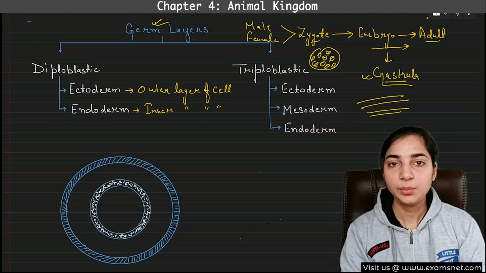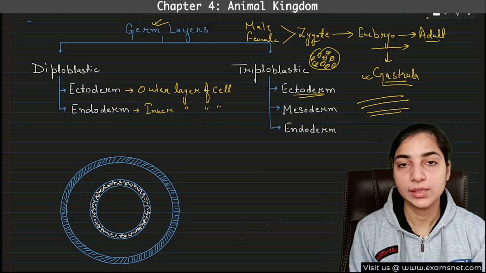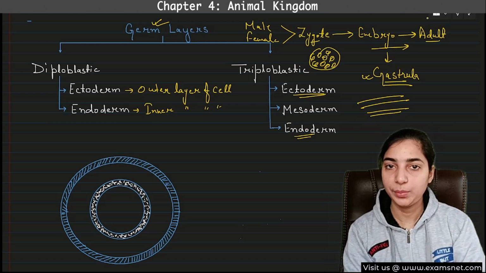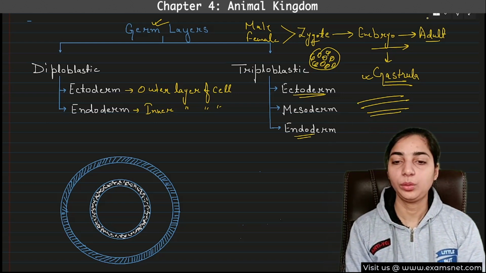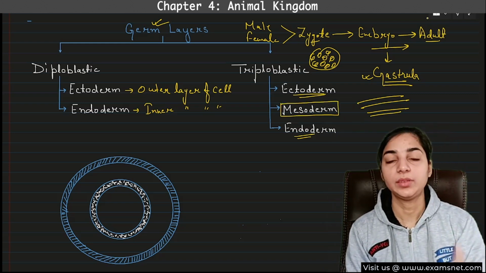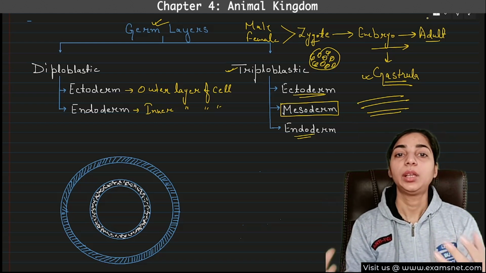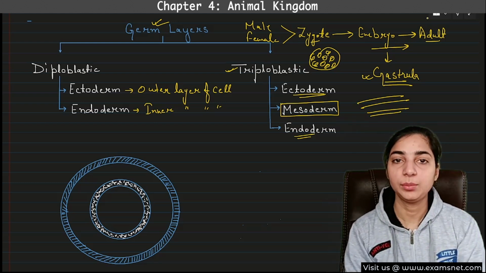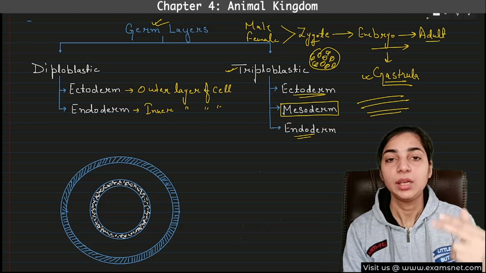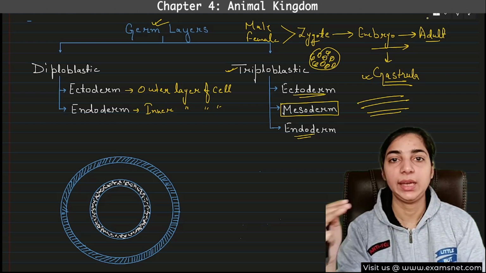In other animals, there are three germ layers. In that case, of course, the outer one will be ectoderm and the inner one will be endoderm, but there will be a third layer between the ectoderm and the endoderm, and that is known as mesoderm. These animals which have three germ layers are known as triploblastic. Did you get it? On the basis of the number of germ layers, animals can be diploblastic or triploblastic. Diploblastic animals have only two germ layers, the ectoderm and endoderm, whereas triploblastic animals have three germ layers, the ectoderm, mesoderm and endoderm.